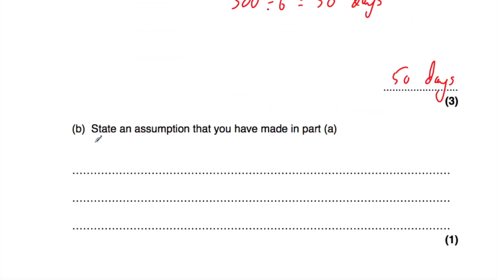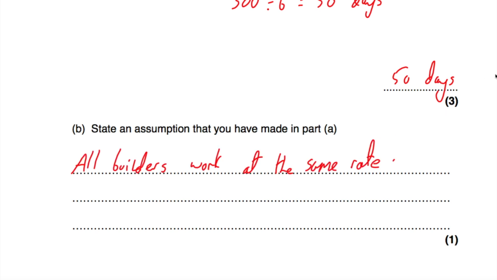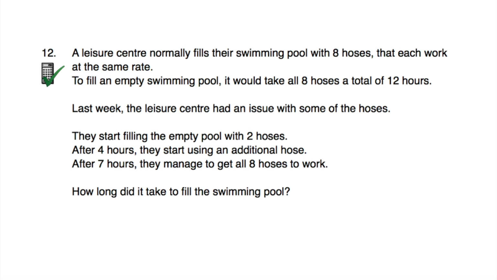And then part B says state an assumption that we've made in part A. Well, that's that all of the builders work at an equal rate. So let's write that down. And that's it. Okay, let's have a look at our last question, question number 12.